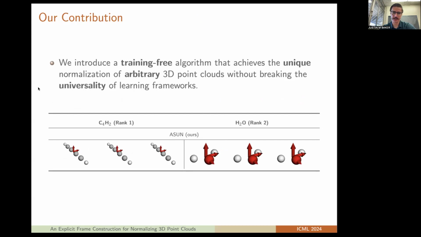arbitrary 3D point clouds without breaking the universality of the learning framework. So here we see these same C4H2 and H2O structures, and then our method, which we call the asymmetric unit normalization, or ASUN, applied to each of these structures. So here we see the rank 1 structure and rank 2 structure with unique canonical representation.